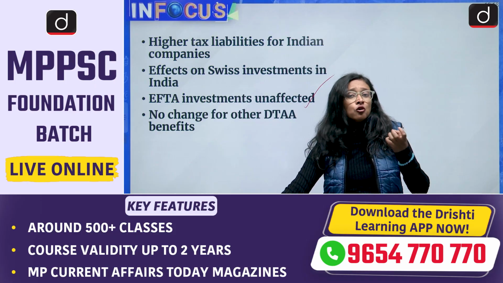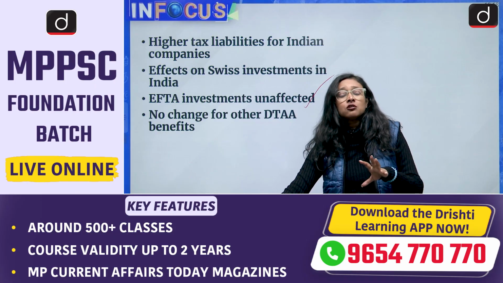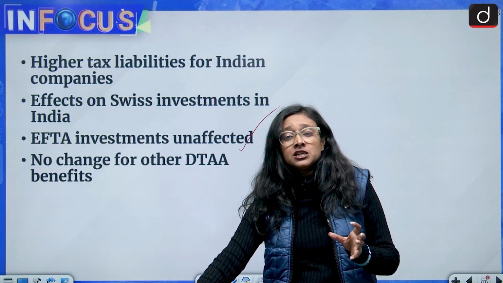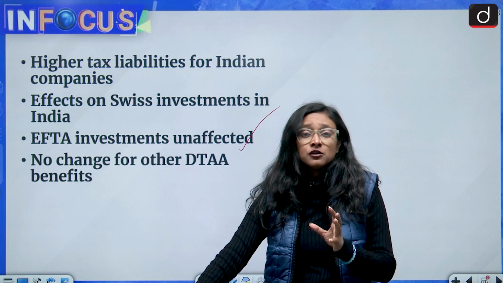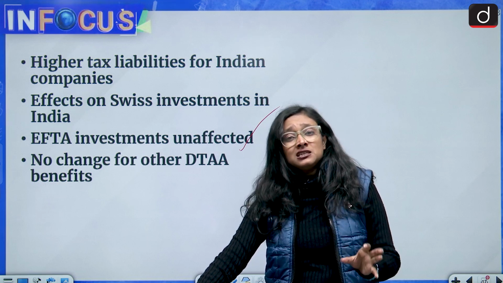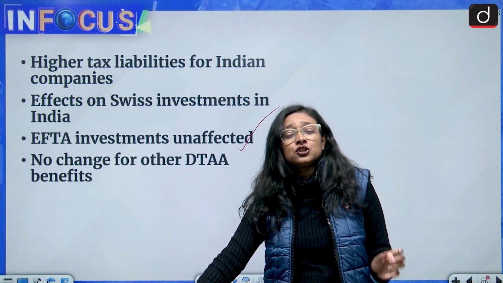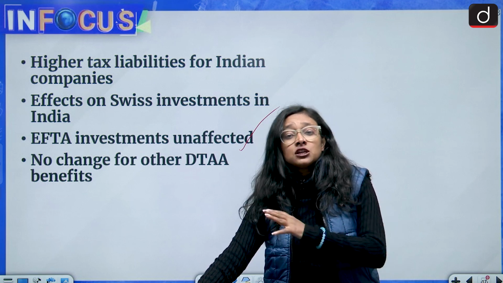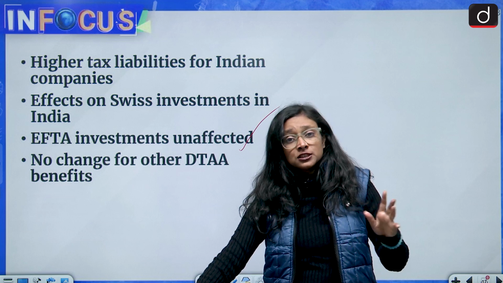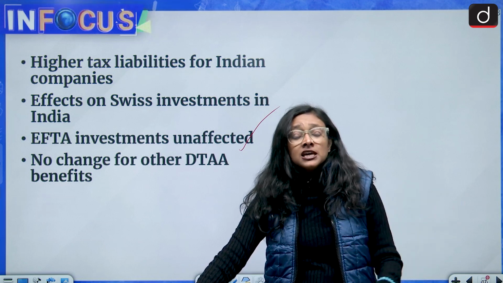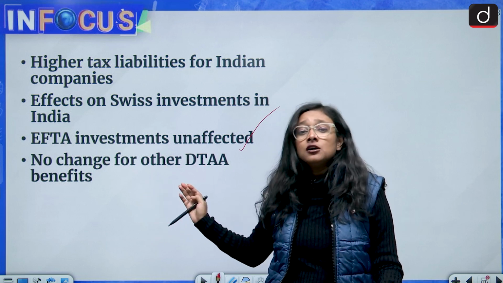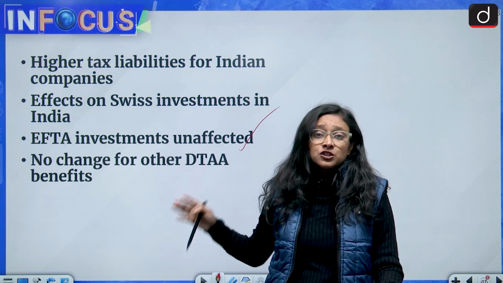But this whole scenario is also giving a message to the whole world community who are trading and who are a part of this globalized world, that if there is confusion in the interpretation of law, if there is a lack of clarity in terms related to trade, related to treaties, related to tax, then it will create problems like India and Switzerland.